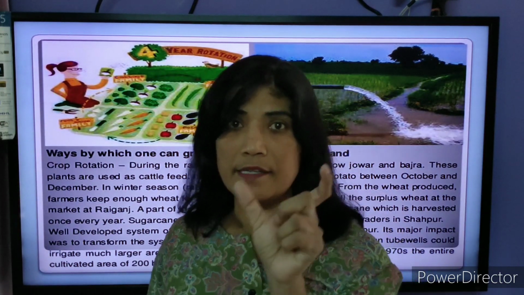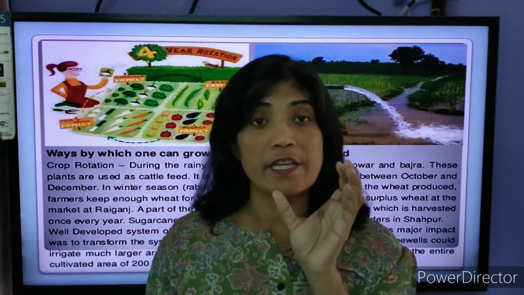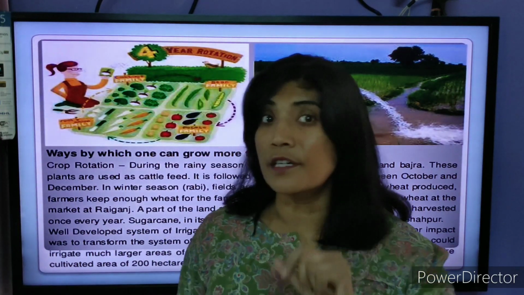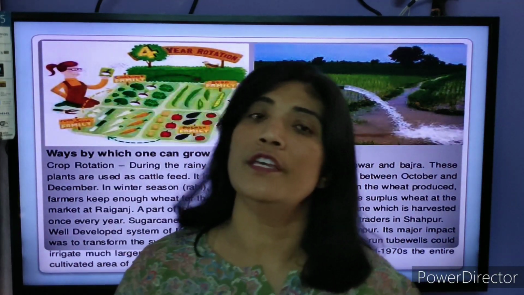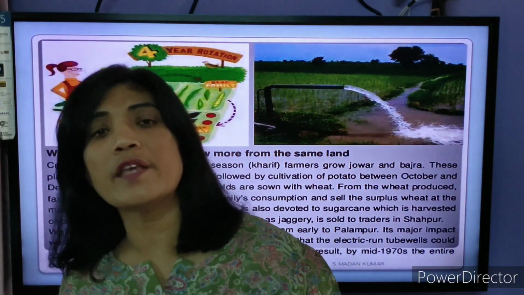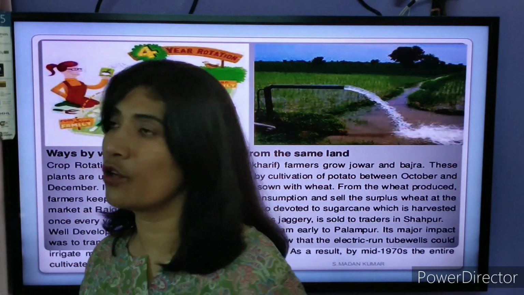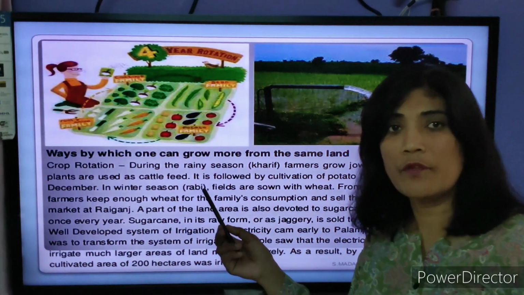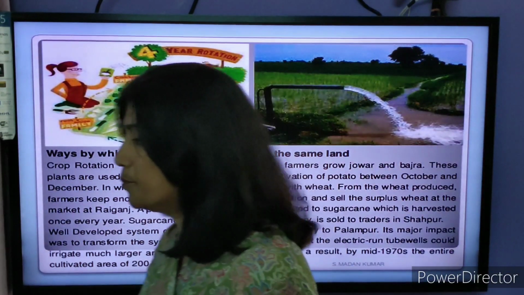These can be easily harvested in 3-4 months. After harvesting the Zaid crops, you can cultivate the third crop, that is the Rabi season, the winter crops.